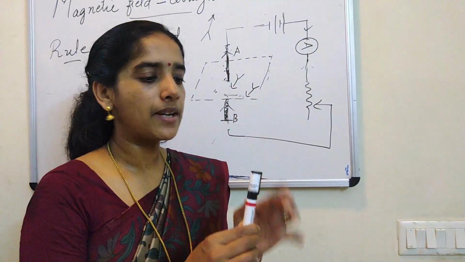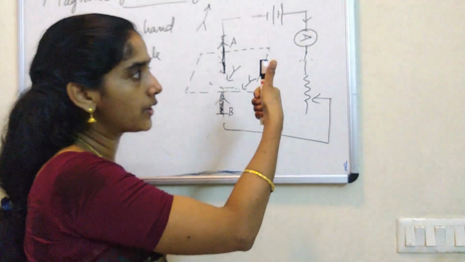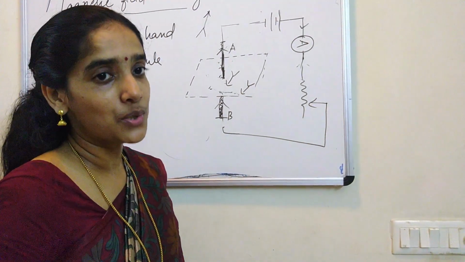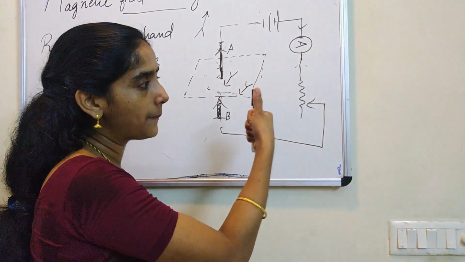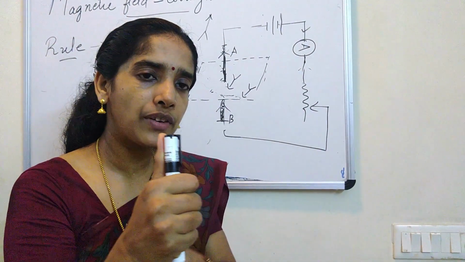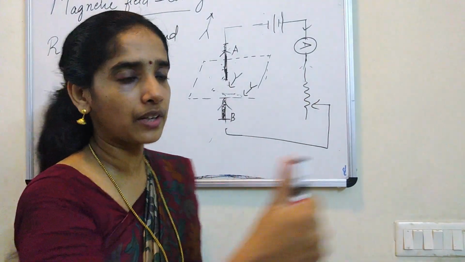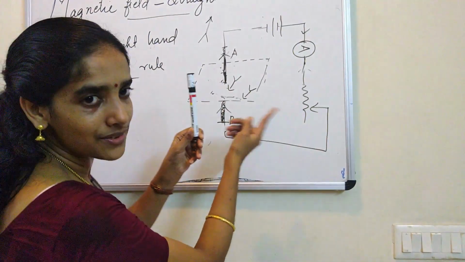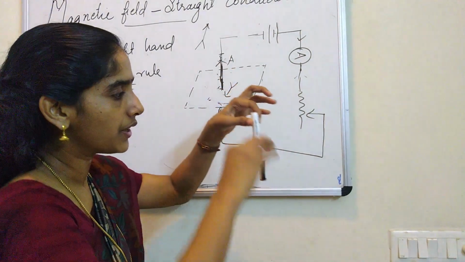Now the cap up means the direction of current is upward, B to A. I assume we will never hold a current carrying conductor in the hand if it is not insulated. So here the current carrying conductor is in my right hand with the thumb in the direction of current. Then the rule says the wrapped fingers around the conductor show the direction of the magnetic field. Look here, these fingers are showing anti-clockwise.